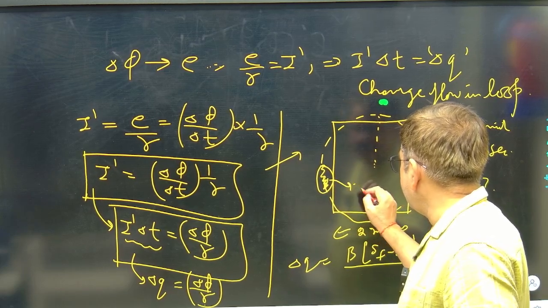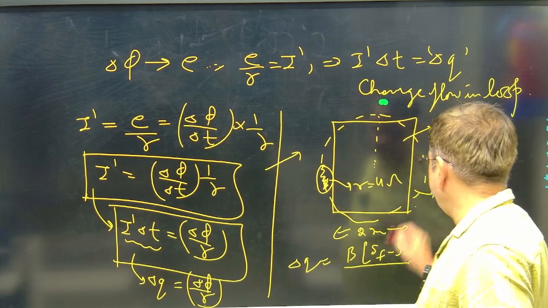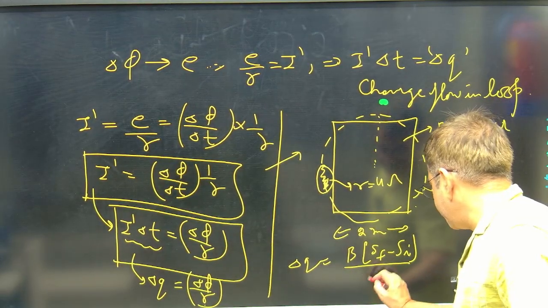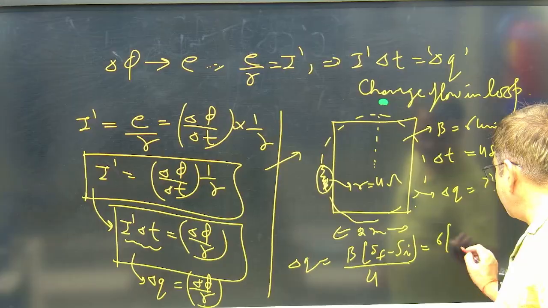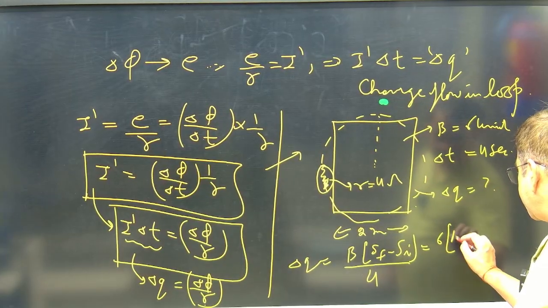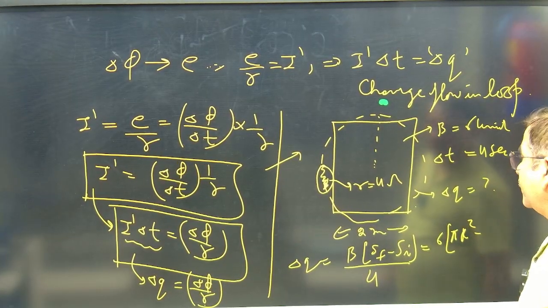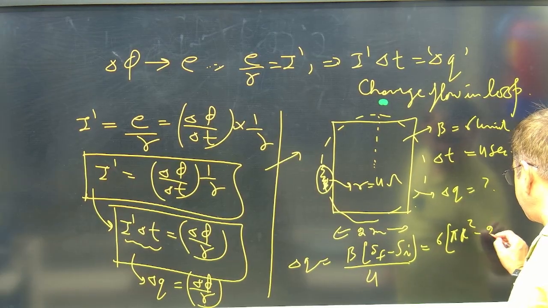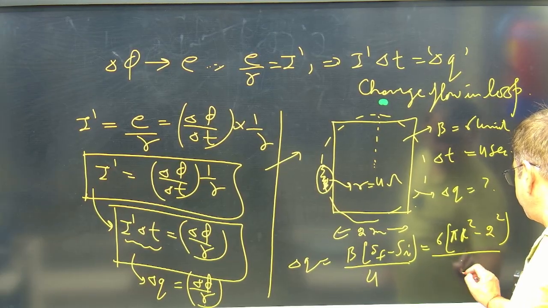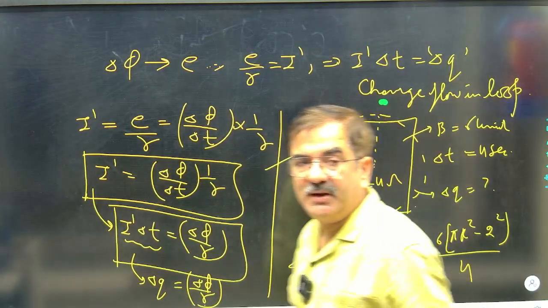Suppose this resistance R is 4 ohm. I can put it as 4 ohm. The B value I am putting as 6. Area final is pi R square for the circle. Area initial is only the side length 2 squared, that is 2 square, upon 4. So this way we can get the value of charge flow.